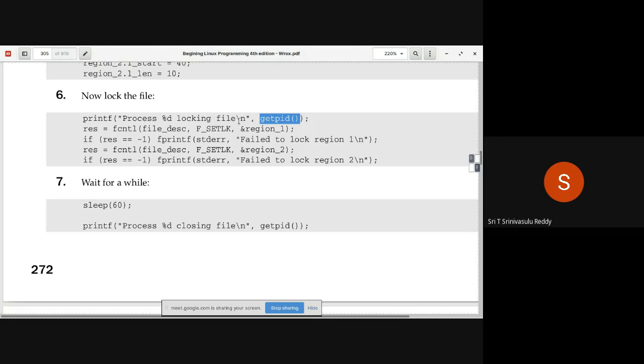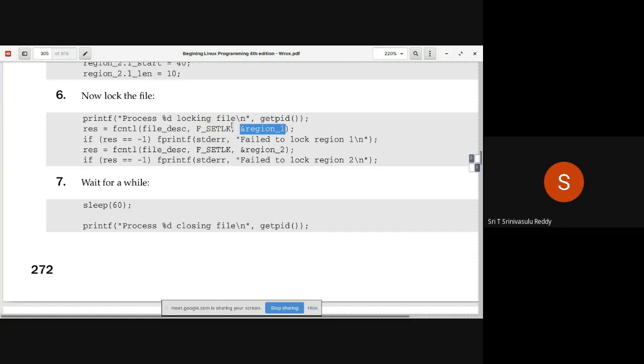Now you have to invoke the fcntl system call. So fcntl of file descriptor, comma, what is the command? You don't want to know the information about the lock, you want to apply the lock. So if you want to apply the lock, you have to use a command like F_SETLK. If you want to know it, you have to say F_GETLK. So now it is F_SETLK, comma, what is to be applied? The third parameter is the address of the structure you have to pass, so you say ampersand region_1.